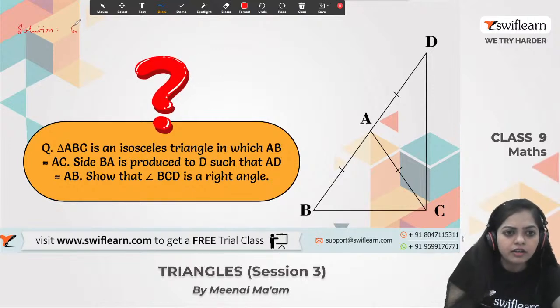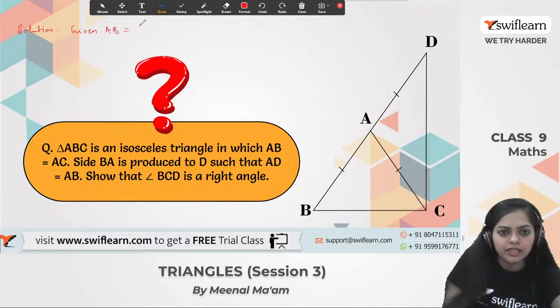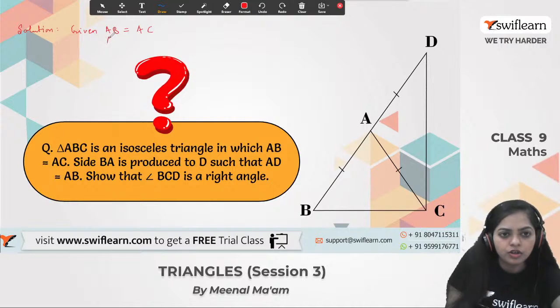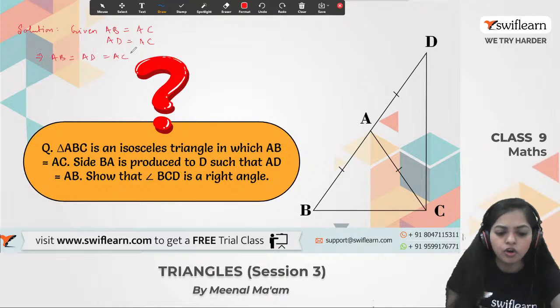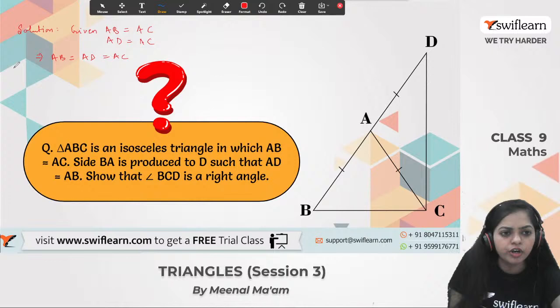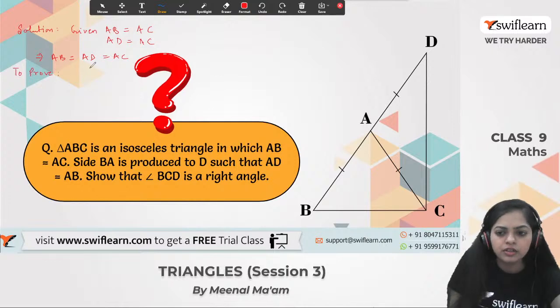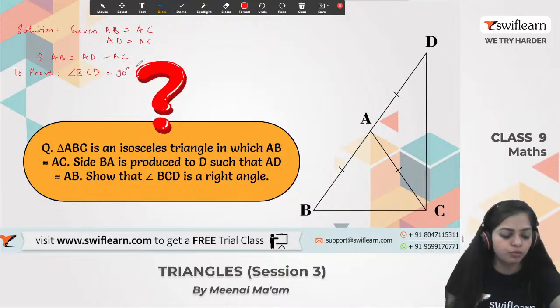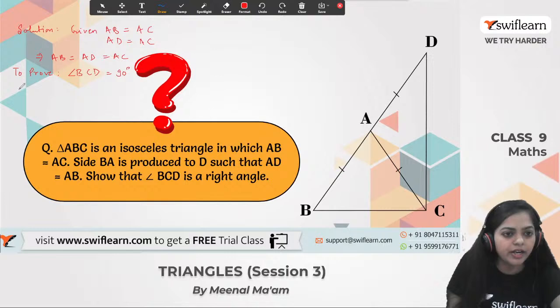So what is given here? It is given that AB is equal to AC. Also, it is given that AD is equal to AB. So can I say that AB is equal to AD is equal to AC? All these are equal. Alright. And now what do we have to prove? We have to prove that angle BCD is equal to 90 degrees, a right angle. Alright, so let's move on to the proof.